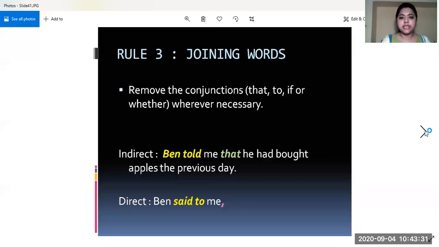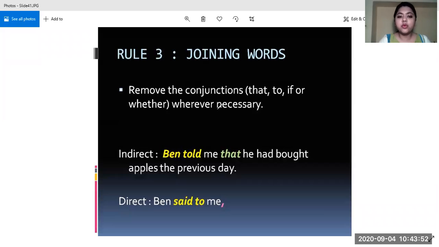Now let us see what the next slide has. The next slide says that we have to now focus on the joining words. Okay. If you remember, we were using the conjunctions that, to, if, or whether, all these conjunctions we were using when we were converting a direct speech into indirect speech. So now what will we be doing?